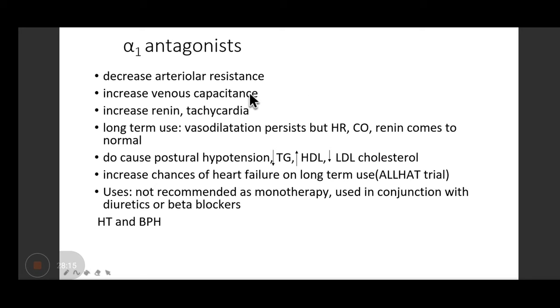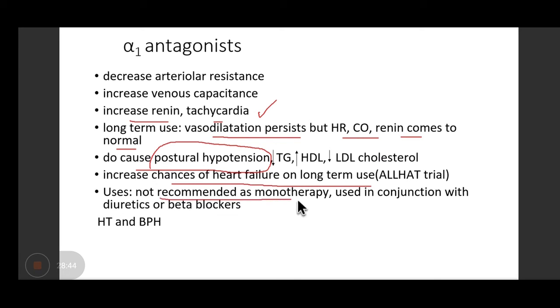So what they do is they decrease the arterial resistance, increase the venous capacitance. So the chances of increased renin are high. On long-term use, vasodilatation persists, but heart rate, cardiac output, renin come to normal level. They do cause postural hypotension. This is a problem with this group of drugs. Increased chance of heart failure on the long-term use. So it is not recommended as monotherapy, used in conjunction either with diuretics or beta blockers. So the indication is hypertension and BPH, but not the first line therapy.